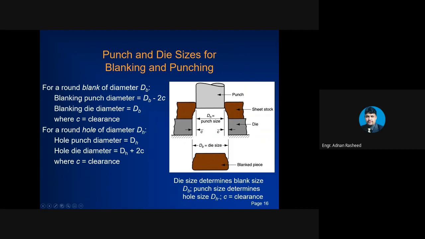So the blanking punch diameter is dB minus 2C, and the blanking die diameter will be the same as the blanked part, which is dB, where C is clearance.